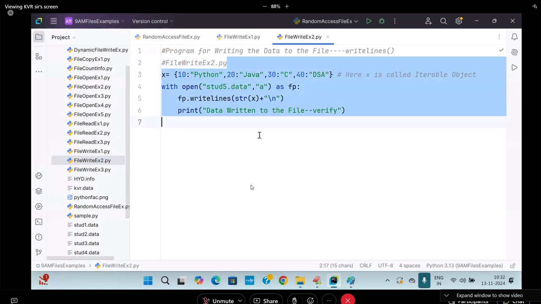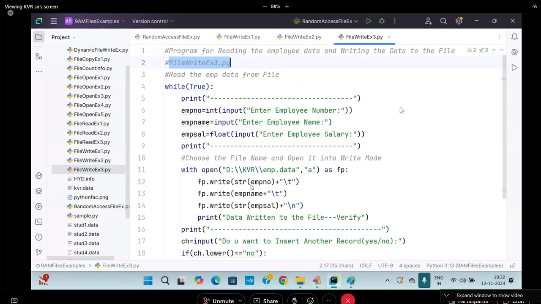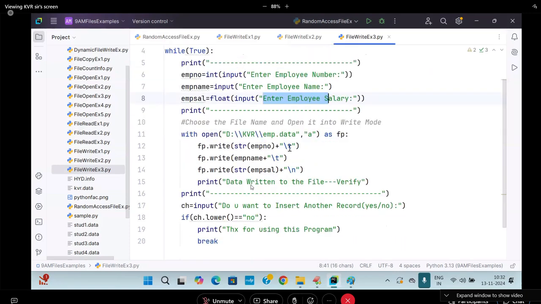In file example 3, enter employee number, employee name and so on, I wrote first line, second line, third line, fourth line, fifth line. These are all a time consuming process. Today we are going to use a different way of writing the data to the file. Everything systematic.